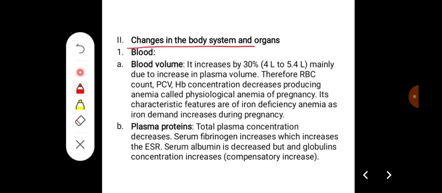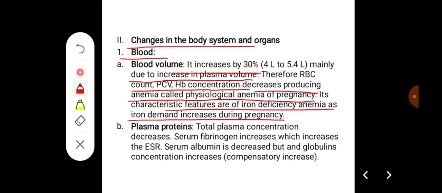Changes that occur in the body systems and organs: the blood volume increases by 30%, that is 4 to 5.4 liters, and this occurs mainly due to the increase in the plasma volume. Therefore, RBC count, packed cell volume, and HB concentration decrease, producing anemia, which is called physiological anemia of pregnancy. Its characteristic features are iron deficiency anemia, as iron demand increases during pregnancy.